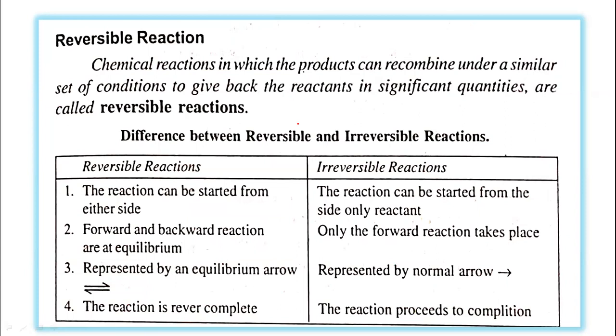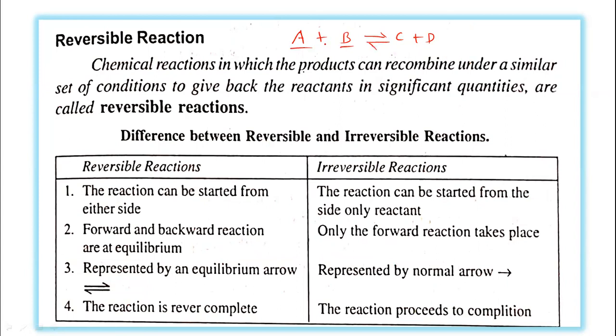So the general reversible reaction can be represented in this way. Suppose we have taken two reactants A and B, and they are going to react. There is a formation of the products C and D. And if these products are recombined under similar conditions, they are converted back into the reactants.